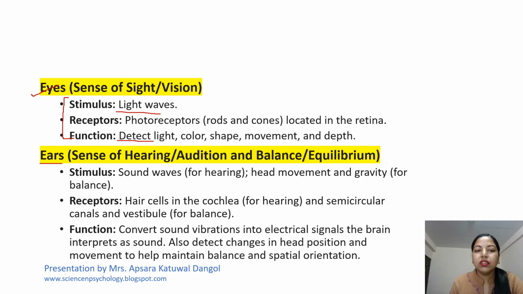Ears usually give us the sense of hearing, audition, and balance and equilibrium. So the stimulus here is sound waves for hearing, head movement and gravity for balance. Receptors, here cells in cochlea for hearing and semicircular canals and vestibule for balance. Function, what does the ear do? It converts sound vibration into electrical signals to the brain that interprets it as sound, and also detects changes in head position and movement to help maintain balance and spatial orientation.